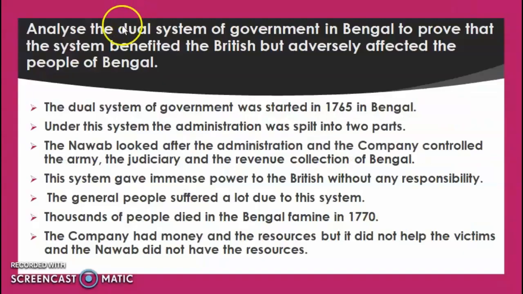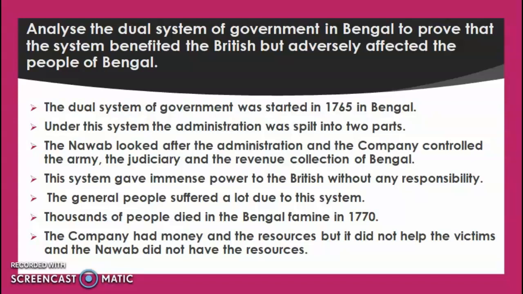Now the next question is, analyze the dual system of government in Bengal to prove that the system benefited the British but adversely affected the people of Bengal. We have already discussed this question. Actually, the dual system of government was the idea of the Britishers, and they knew that it was going to benefit them only. As we have already discussed, it started in 1765 in Bengal, and under this system the administration was divided into two parts.